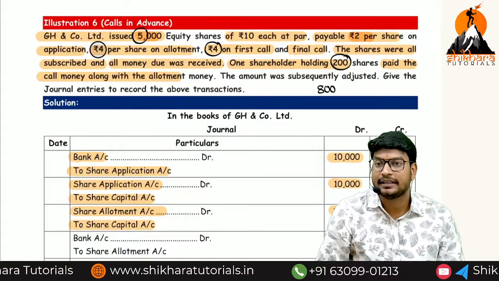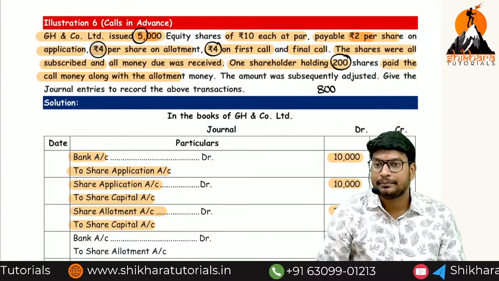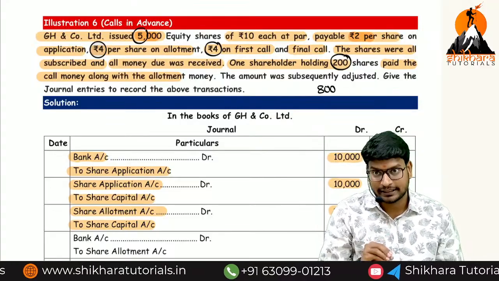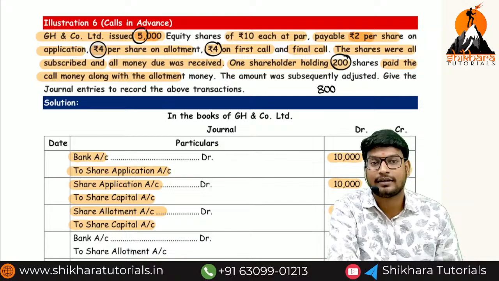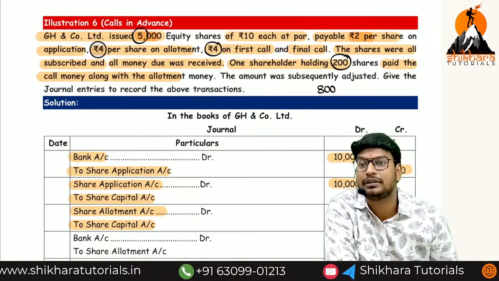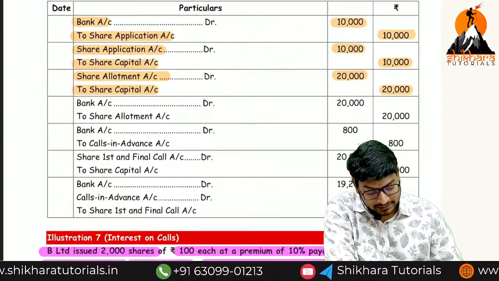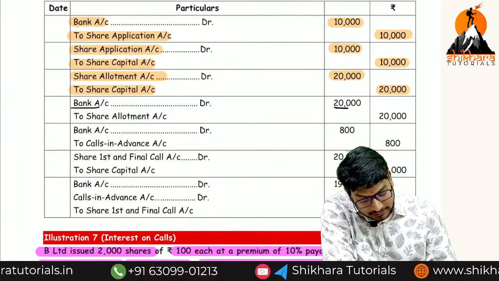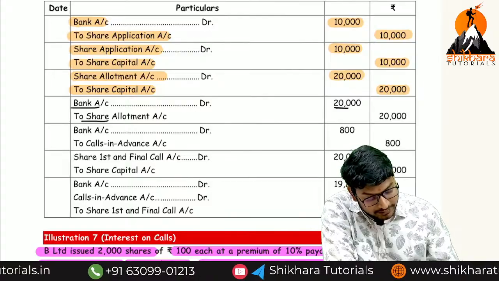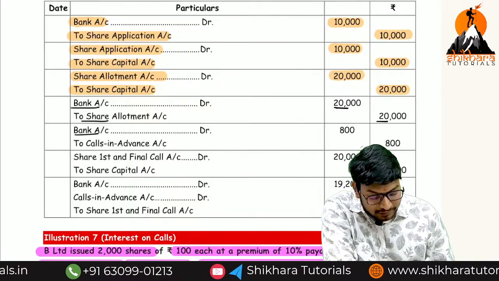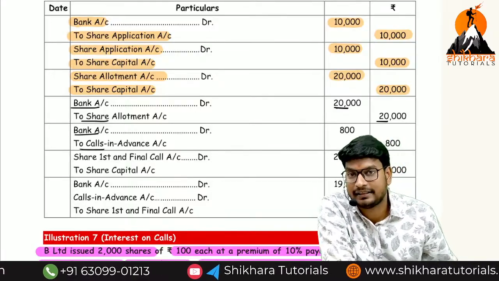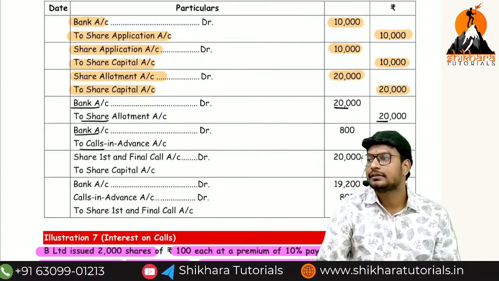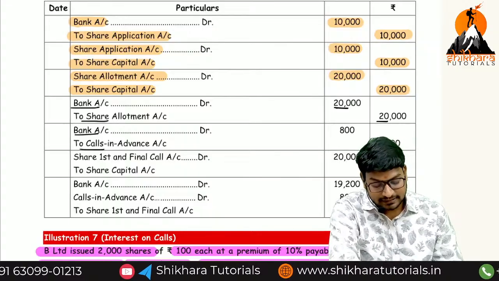What is the entry here? Bank account debit 20,800 to share allotment account 20,000 to calls in advance account 800. That is a liability. What is the entry? Once again, bank account debit 20,000 to share allotment account 20,000, and again the bank account debited to calls in advance, they are writing. That's all. Okay, now this one we can refer, no problem. And remaining, this one is the main important thing.